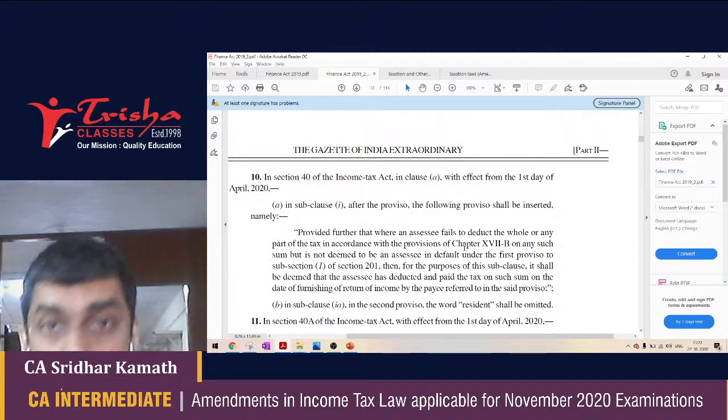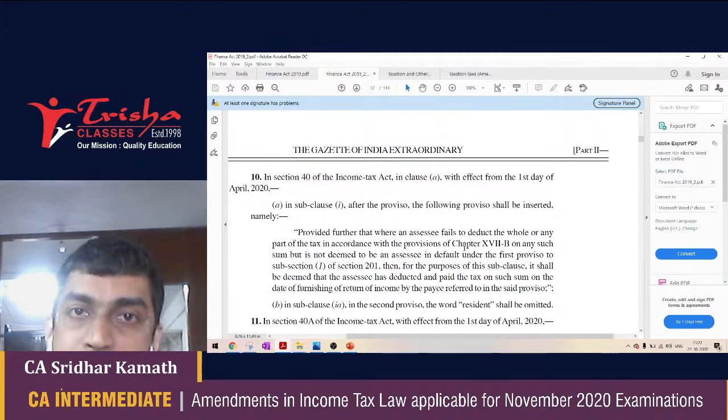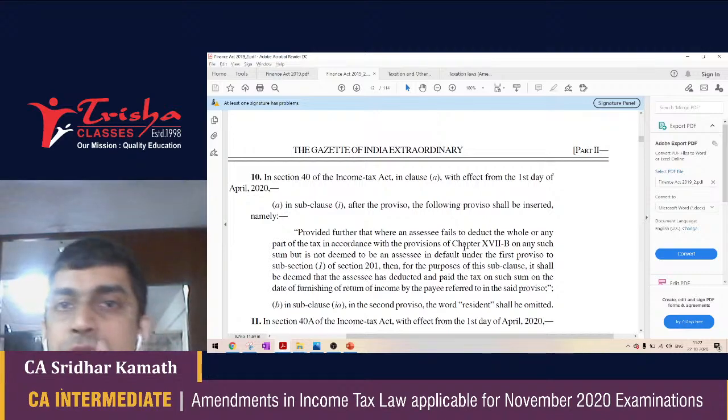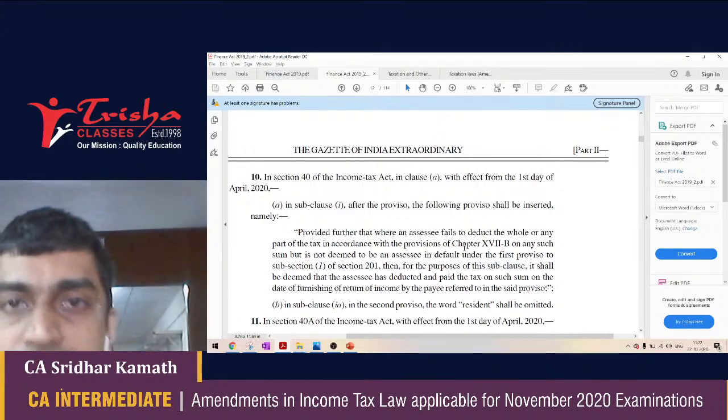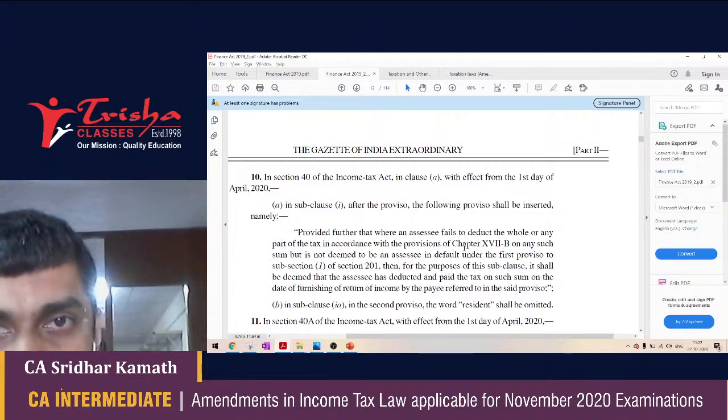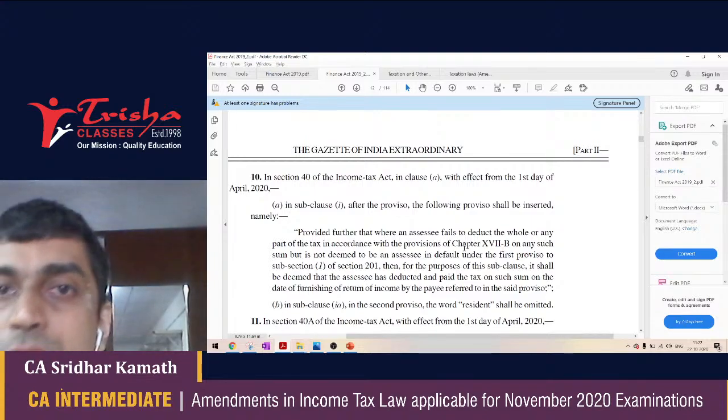Now, A, I don't deduct 10%, I pay him the entire 1 lakh, then it is disallowed. B, I deduct 10,000, pay him 90,000, but I don't pay the 10,000 to the government at all. Then also this expenditure of 1 lakh is disallowed. That's what section 40 clause A says. If the payment is to a non-resident, the entire payment is disallowed. If the payment is to a resident, then only 30% of the payment is disallowed.